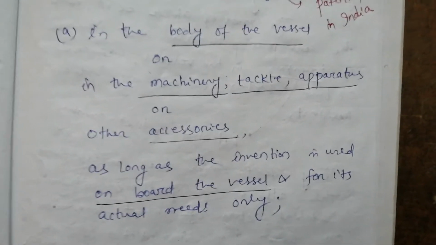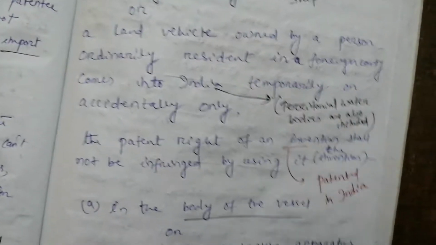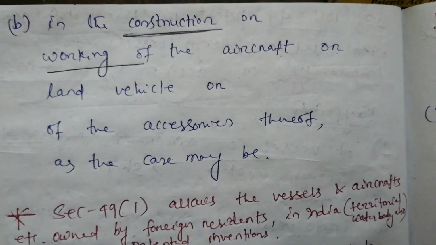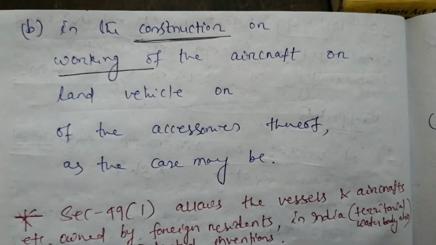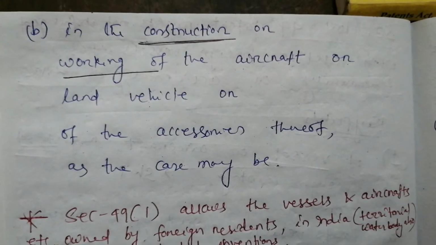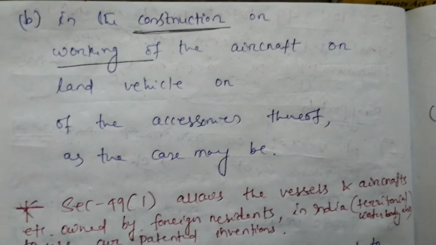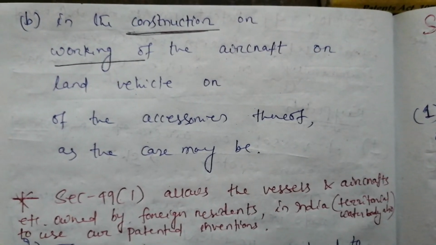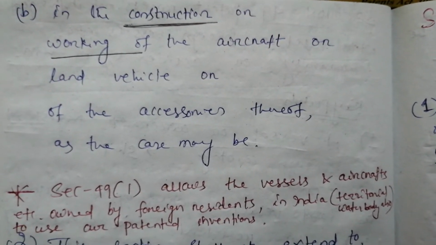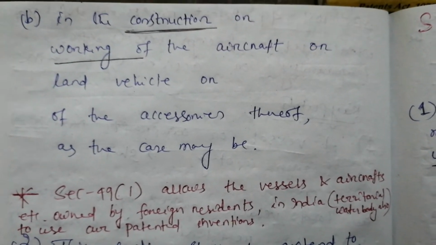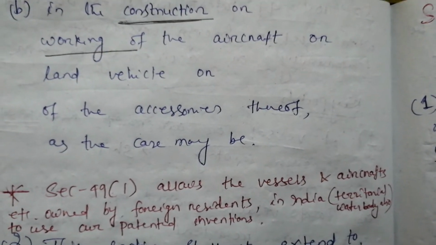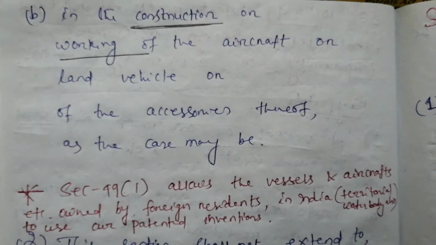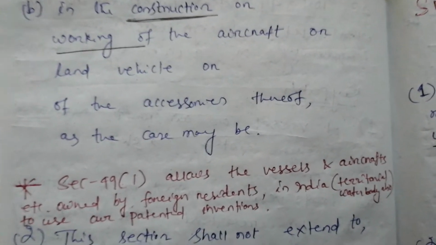Bit A is one condition. We'll go to bit B. Bit B says, in the construction or working of the aircraft or land vehicle or of the accessories thereof, as the case may be. So, in bit A, we have discussed the ship or the functions of the ship or the accessories of the ship, etc. And in bit B, we are discussing the construction or working of the aircraft or a land vehicle.